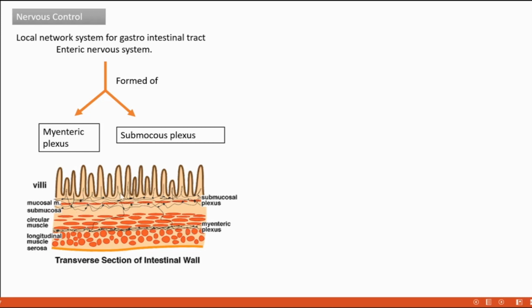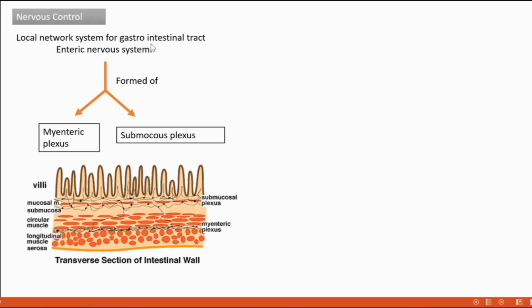And each plexus is synapsed with the other. At the same time, the submucous plexus is synapsing with the myenteric plexus, or otherwise the myenteric plexus is synapsing with the submucous plexus. What is the use of it? If at any point a stimulation happens, it can be easily spread or passed to other points and to the myenteric plexus, as it is all interconnected. So I think you understand that.